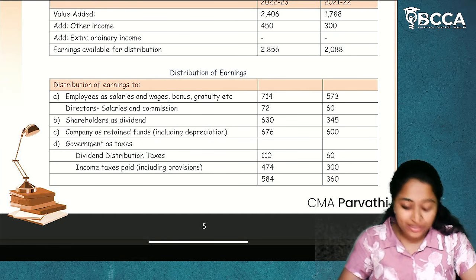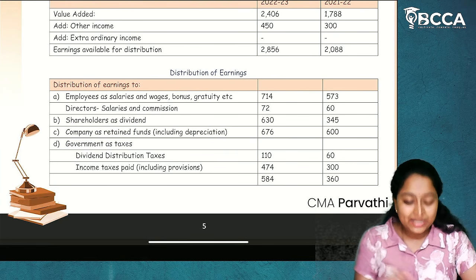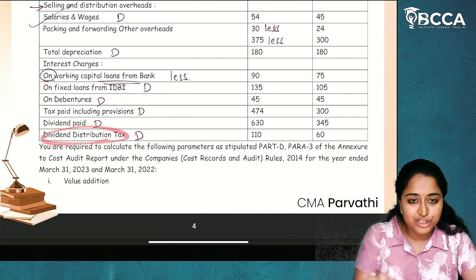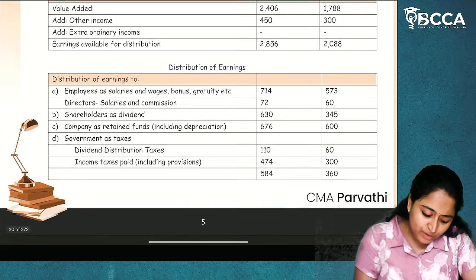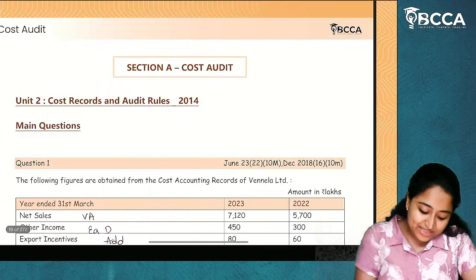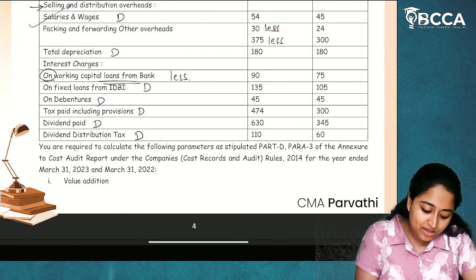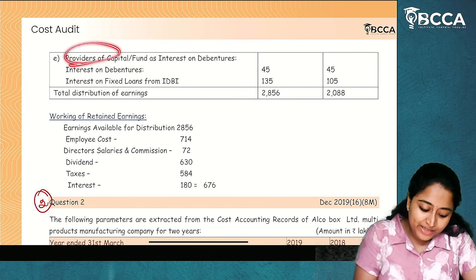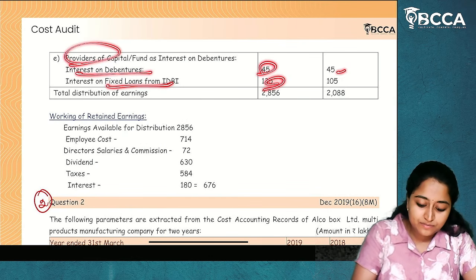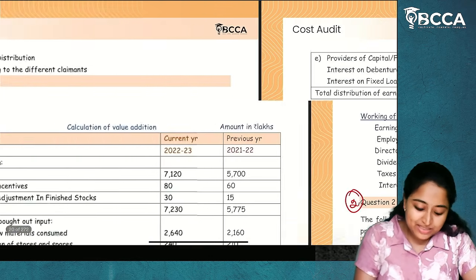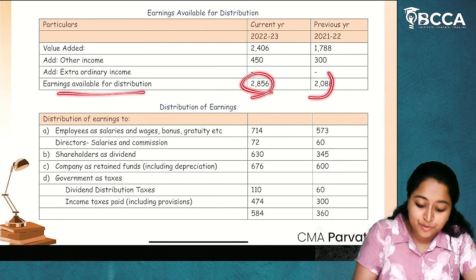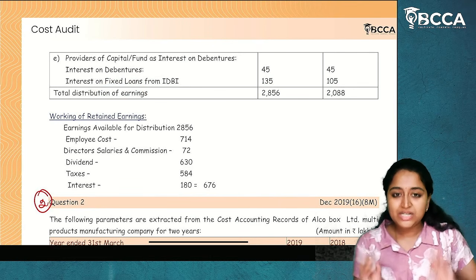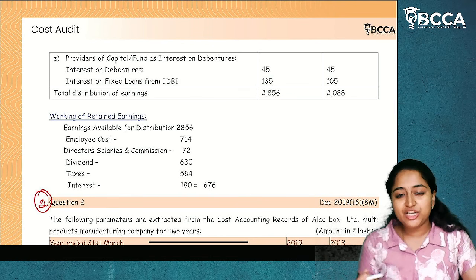After company as retained funds, you will take government as taxes. Now, what all taxes have they given? Tax paid inclusive of provisions and dividend distribution tax. You will take both. And after that, the rest is interest. Interest is there on fixed loans and on debentures. Interest on debentures and fixed loans. Total distribution of earnings. Now, table 2 total, which is earnings available for distribution, and table 3 total should be equal. Simple.